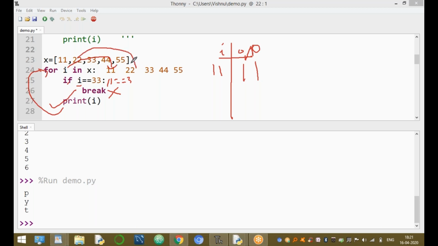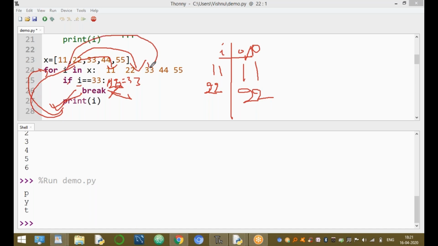Next time i value equal to 22. 22 equal to 33, this condition is false. This is not executed; next this is executed. Print of i: the value of i equal to 22. Again the control goes back.